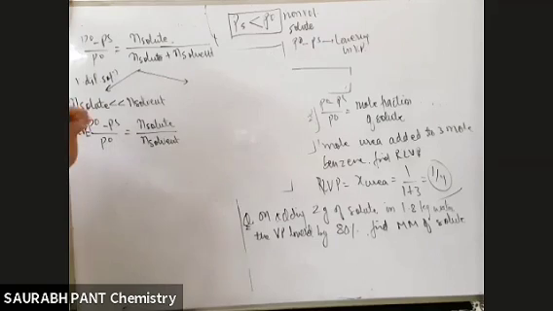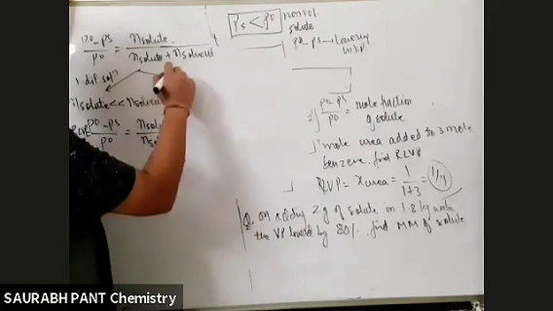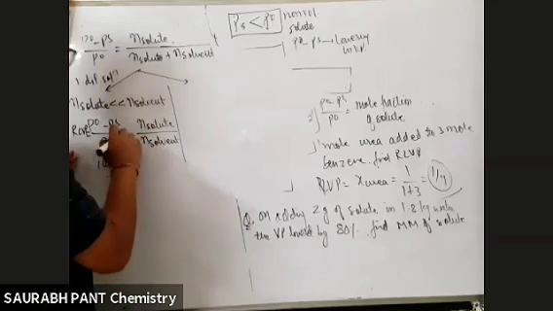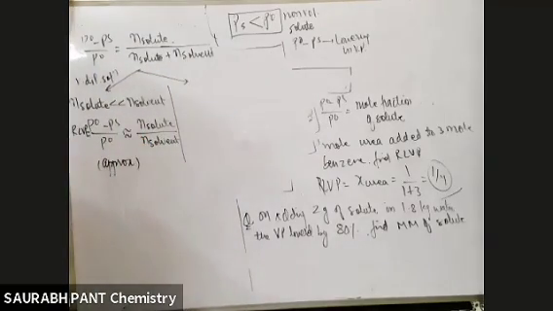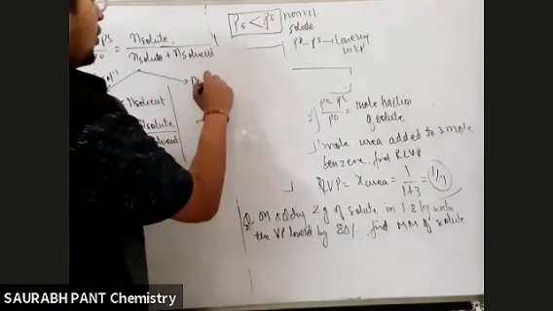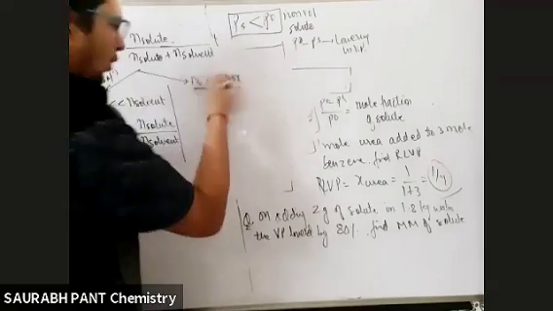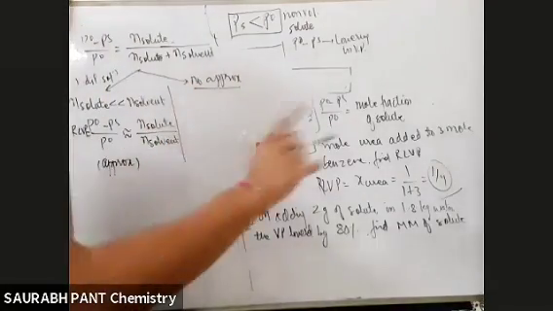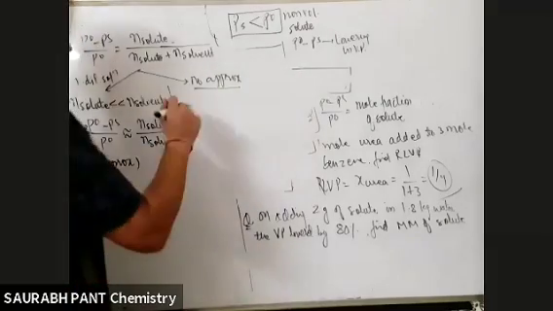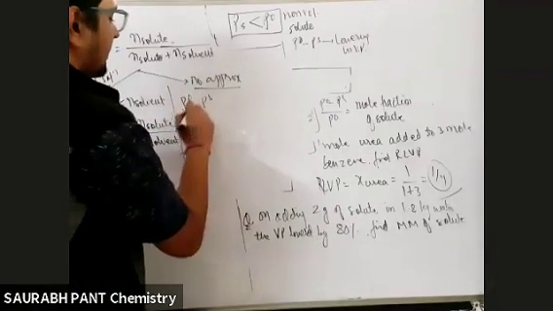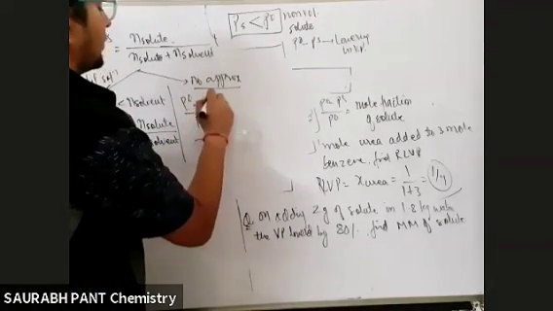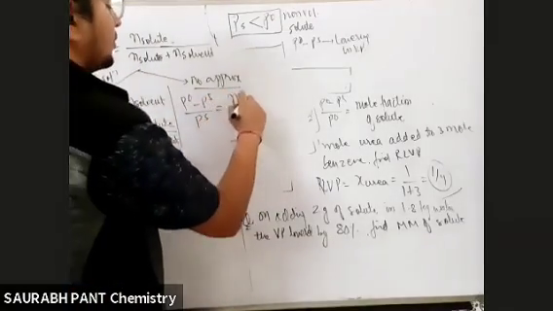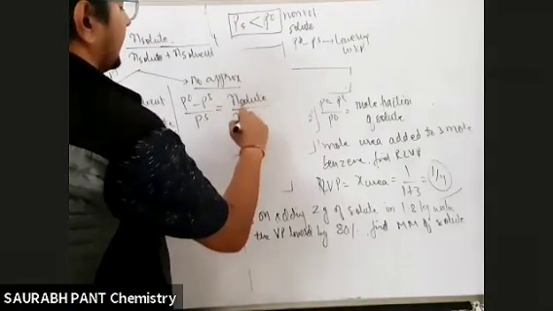Okay? One. Second, this is with approximation. This is approximately equal. I have taken approximation. If you want no approximation, you want the exact answer, or they mention in the question that do not neglect the moles of solute, then what? Look, then to save calculation, (P naught minus PS) by PS you can find. (P naught minus PS) by PS you can find moles of solute by moles of solvent.